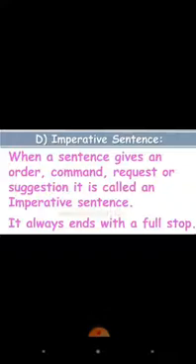Last is imperative sentence. When a sentence gives an order, command, request or suggestion, it is called an imperative sentence. It always ends with a full stop. For example, first, please complete your homework for tomorrow. Go to school now. In both sentences, you can see the first one is a kind of request and the second one is an order. And request and order both are the part of imperative sentence.